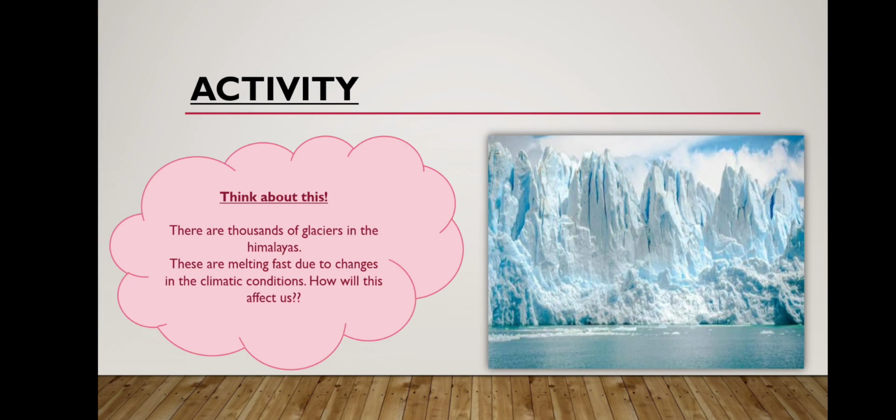So the question is, there are thousands of glaciers in the Himalayas. Can you see that picture? These are melting fast due to the changes in climatic conditions. How will this affect us?